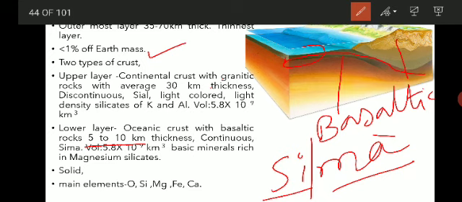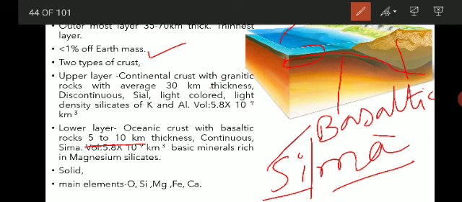Then it is divided into two, upper and lower layer. The upper layer is called granitic, or Sial, and the lower layer is basaltic, and it is called Sima. The composition you have to remember is silica and aluminium, and silica and magnesium. So this is all about the crust.